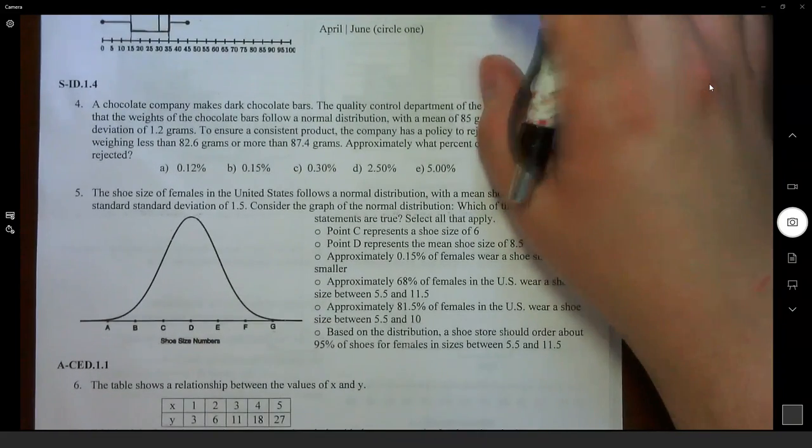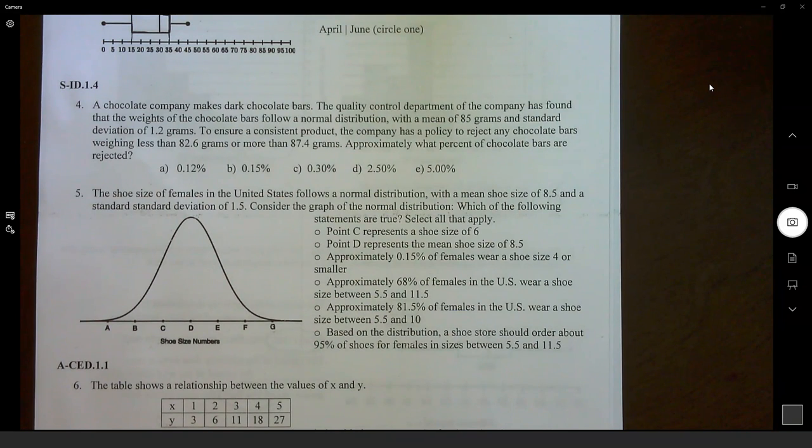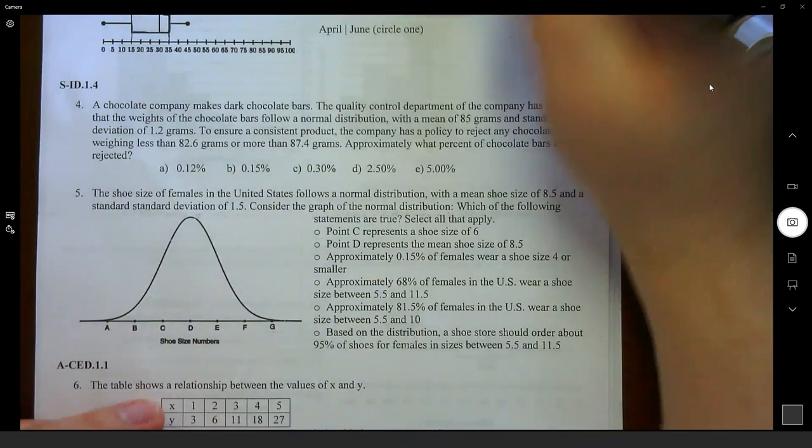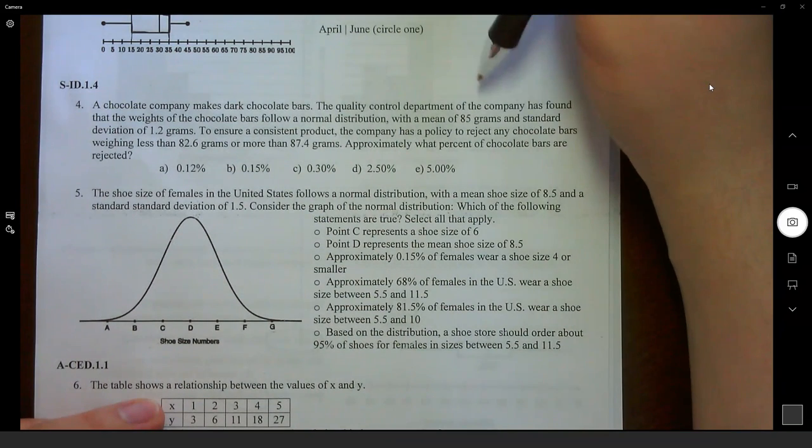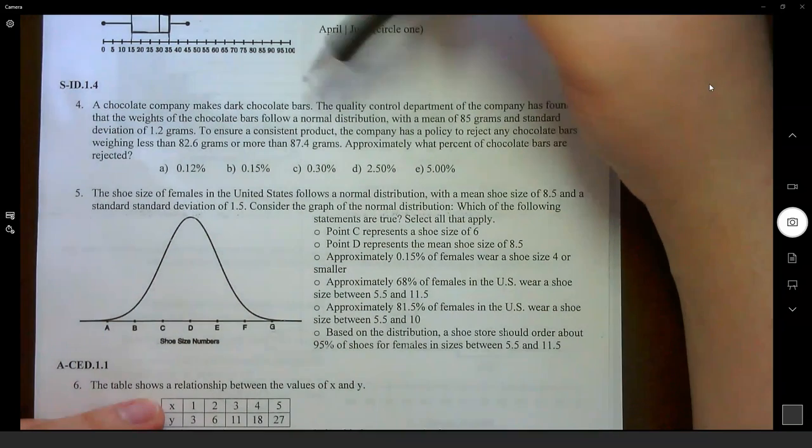Okay, so number 4. Number 4, still talking about stats. This whole thing is about stats, so we got to keep talking about stats. A chocolate company makes dark chocolate bars. The quality control department has found that the weights in chocolate bars follow a normal distribution. So a normal distribution,